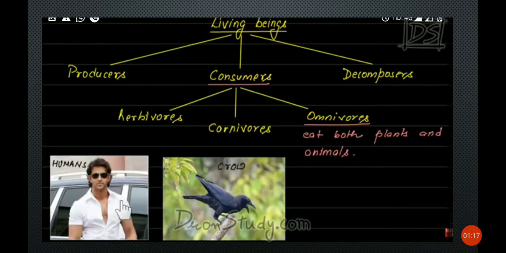So again, consumers are divided into three: herbivores, carnivores and omnivores. Herbivores means the animals which can eat only plants, and carnivores, they can eat only animals for the food, and omnivores means they can eat both plants and animals. So examples also we have given in the last video.